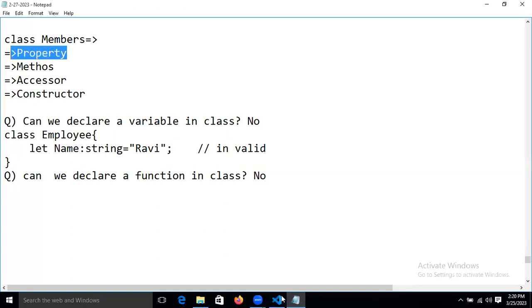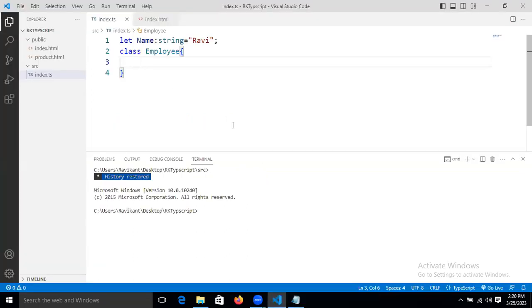Property. Now how are we declaring the property? Let's take salary, number type, equal to let's take 10 point something. This is the salary. So now see, this is the property.